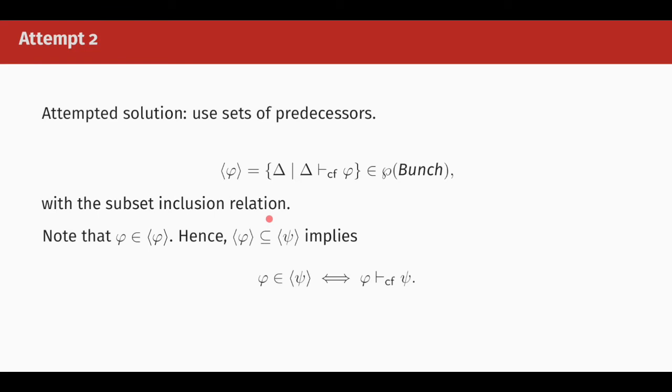Subset inclusion is a good candidate for the following reason. First, note that every formula is included in its own principal set. That is because for any phi, phi proves itself without the cut rule. Then, if the principal set of phi is included in the principal set of psi, we can safely conclude that phi proves psi without using the cut rule.